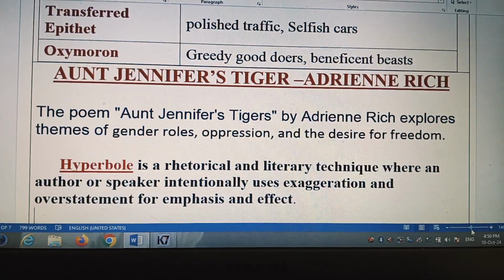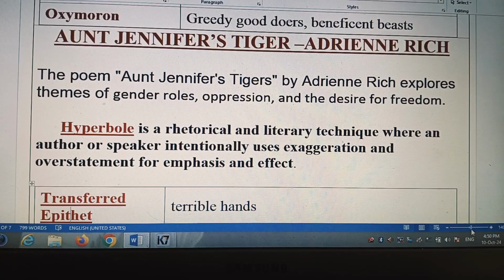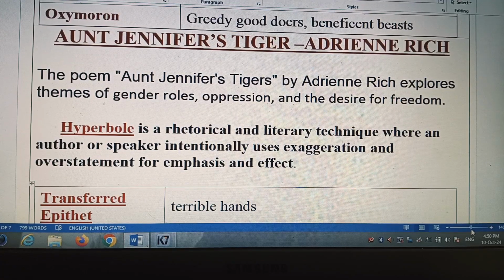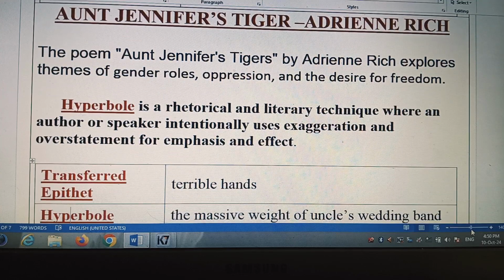And Jennifer's Tigers, composed by Adrienne Rich. The poem Aunt Jennifer's Tigers by Adrienne Rich explores themes of gender roles, oppression, meaning social oppression, the desire for freedom, and the dominating nature of modern society. And hyperbole is a rhetorical and literary technique where an author or speaker intentionally uses exaggeration and overstatement for emphasis and effect.